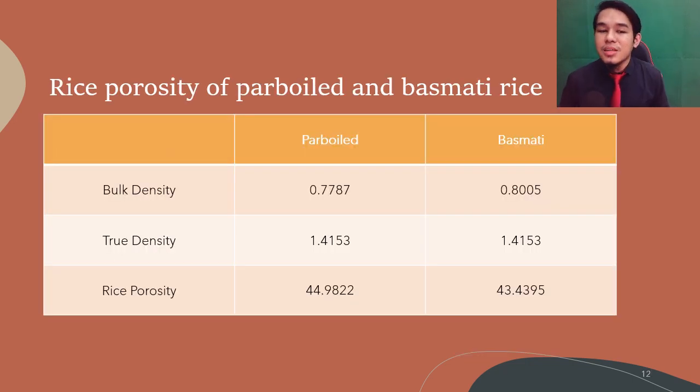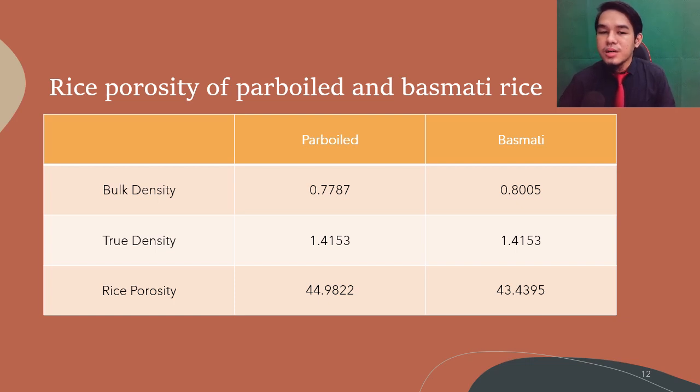So this is the second result, which is porosity of parboiled and basmati rice. As we can see from the table, the porosity for the parboiled is higher compared to the basmati. But when we look at the bulk density, the parboiled has a lower bulk density compared to the basmati. This shows that porosity increases as the bulk density decreases, which is an inverse relationship between the two.